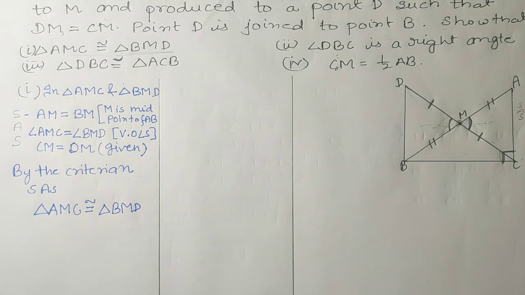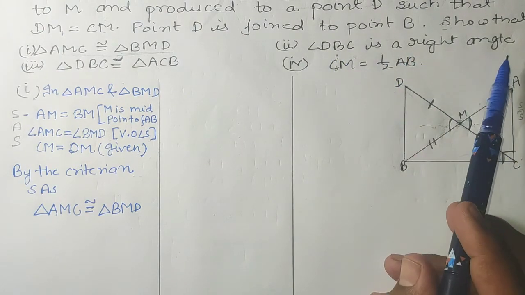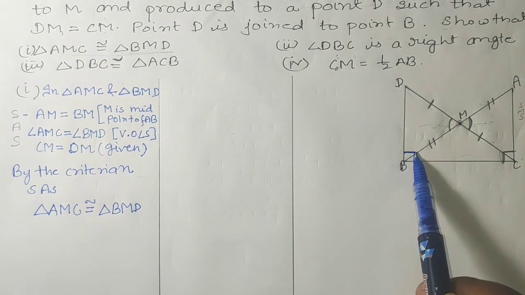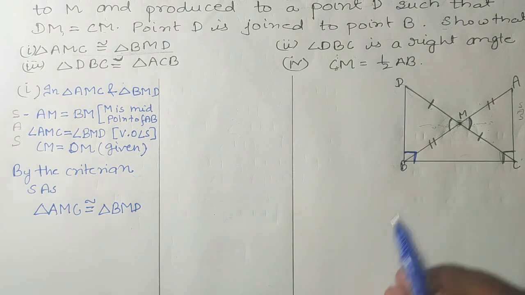Now the second part is we have to show that angle DBC is a right angle. So how can we show, students, that this angle is 90 degrees? Let us see.